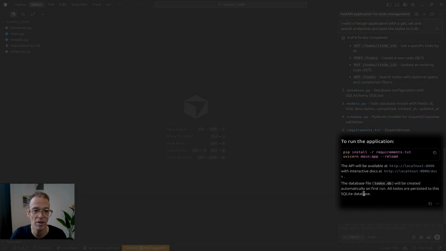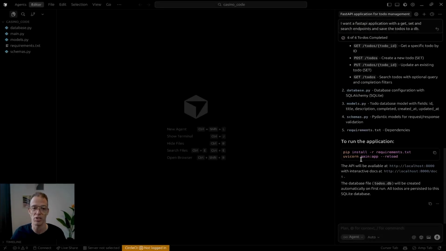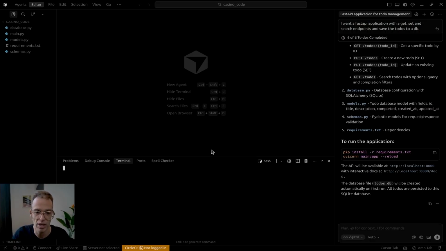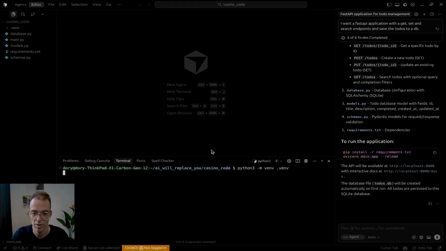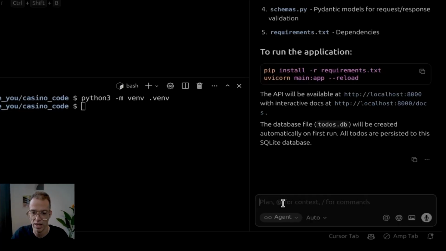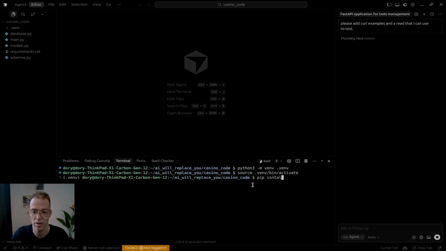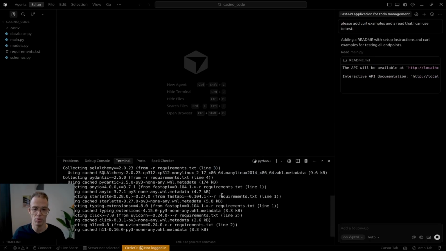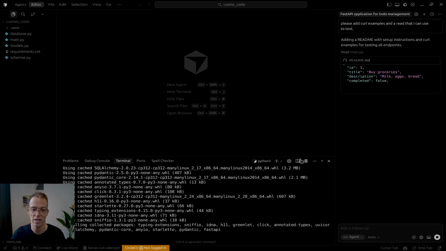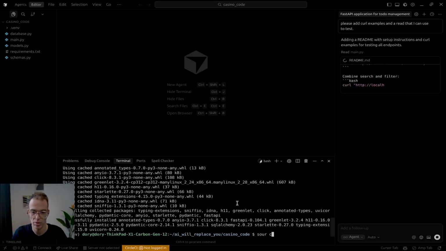And again, it gave me a little bit of info on what to do, and it's kind of realizing that I wanted some documentation. So that's really interesting. Now let's check that it does in fact work. So we'll just do that really quickly. And while that's running, I'll ask it to create that. It will run that and install things. It's adding the curl requests. That's all done and dusted. Wait for the README to finish.